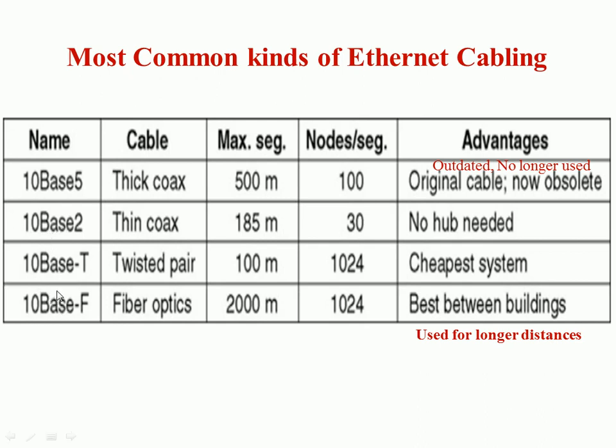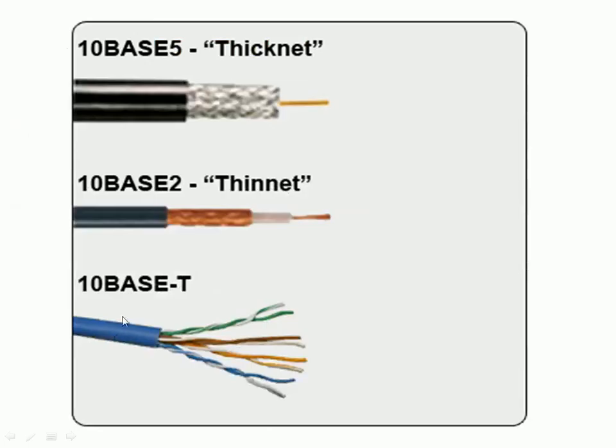So today, what we use mostly is, this is 10 base 5, right? 10 means what? 10 Mbps. So mostly what we use today is 100 base T or 1000 base T, so 100 Mbps or 1000 Mbps with twisted pair. So you can see here 10 base 5 is the thick net, 10 base 2 is the thin net, and 10 base T looks like this.